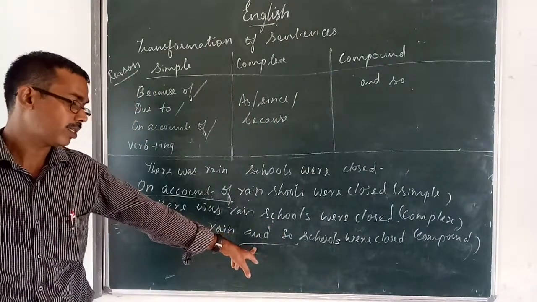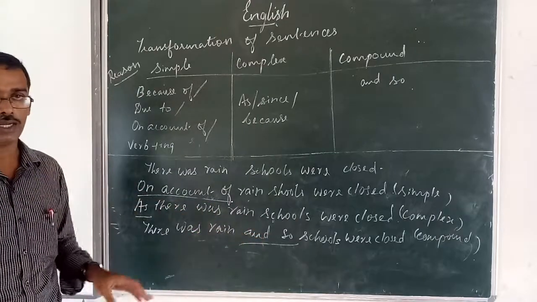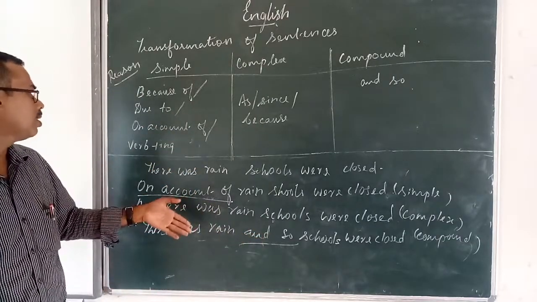Here we use the coordinate conjunction so, so it is compound sentence. I hope you understood the reason.